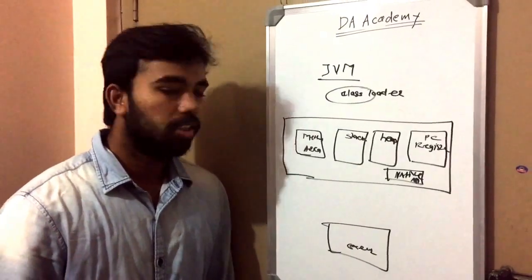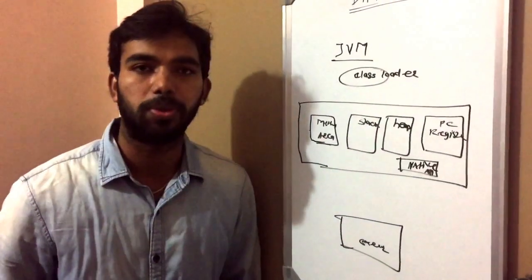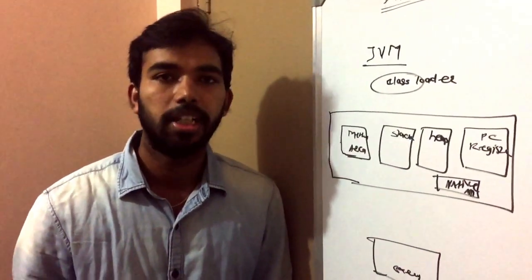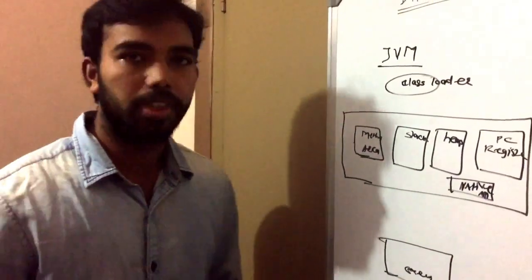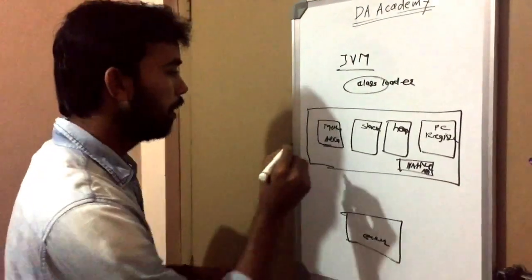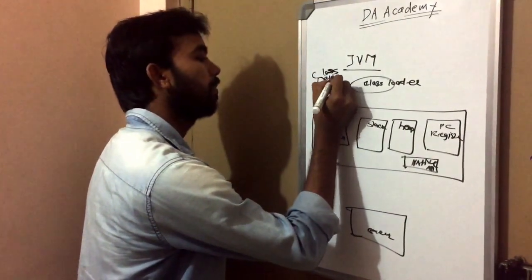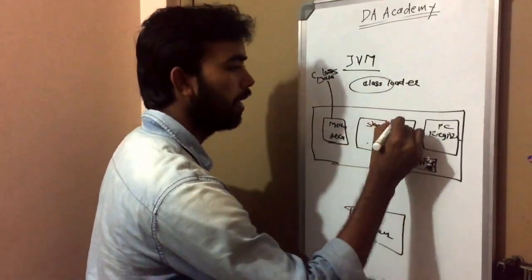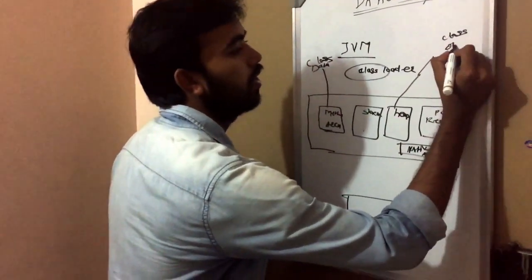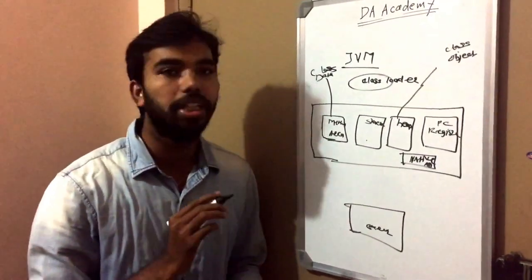When our class file loads, the method area is used to store the class-level data, like class variables, static variables, and, if it is a serializable class, the metadata. So the method area is used to store the class data. What is the heap area? The heap area is used to store the class objects. Whenever in our application we create a new object, it is stored in the heap area.